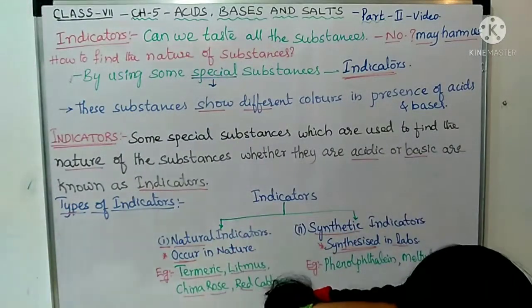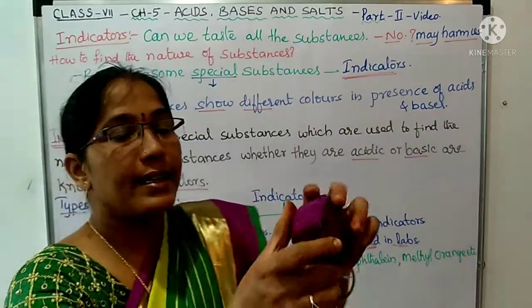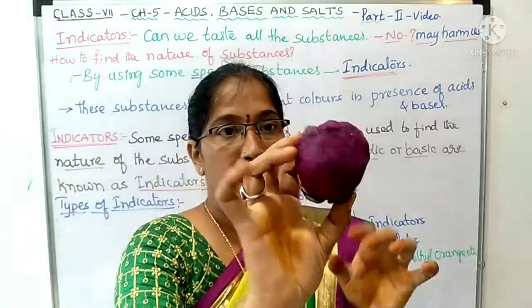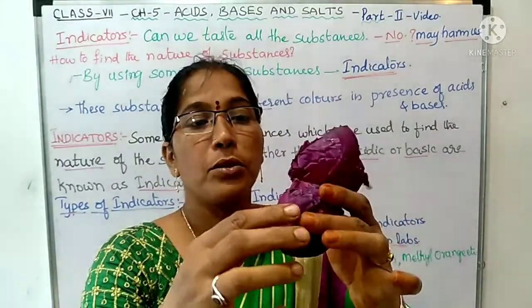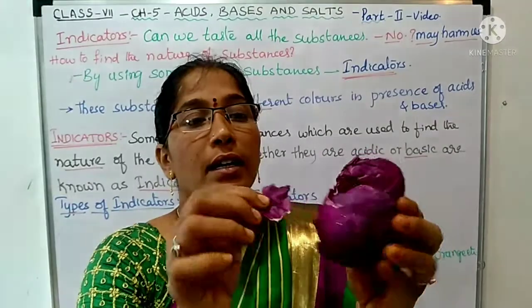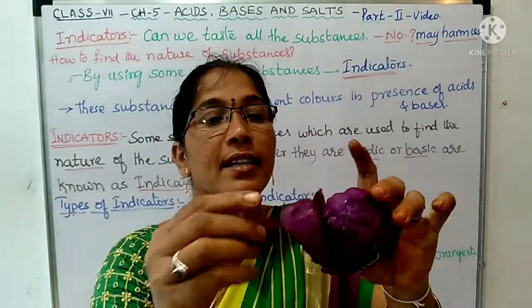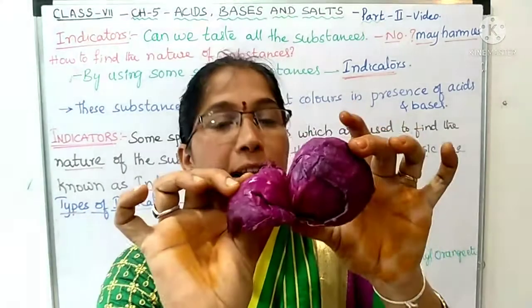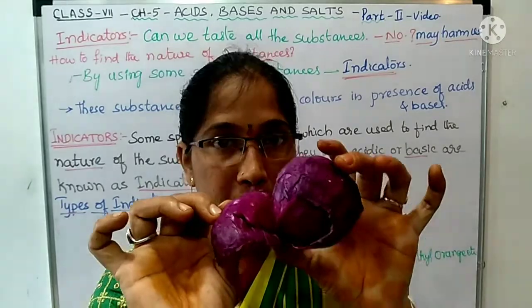Now let us see the other natural indicator, that is red cabbage. See, this is the red cabbage. This red cabbage is used to know the nature of the substances. From this red cabbage, we have to crush it and make it into solution. Then we have to use that solution to find out the nature of the substances.